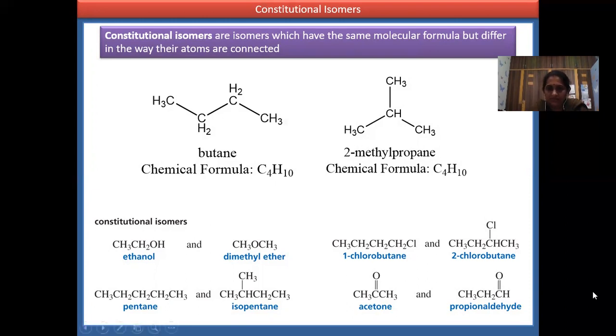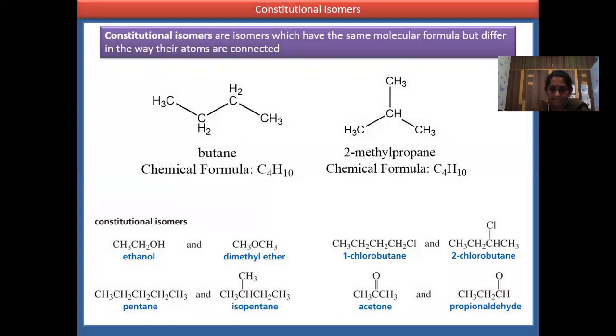And coming to the chlorines: you have chlorine 1 here and chlorine 1 here also. So the formula for both 1-chlorobutane and 2-chlorobutane is C4H9Cl.